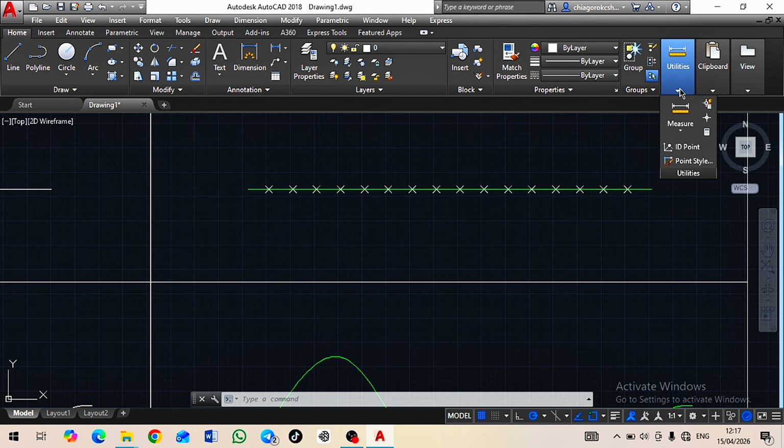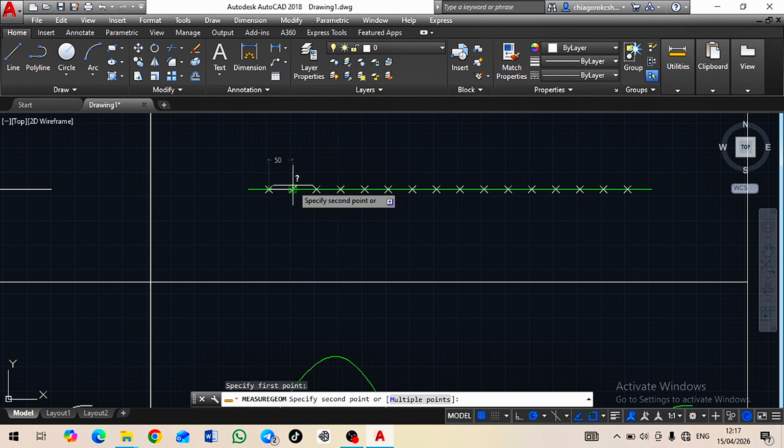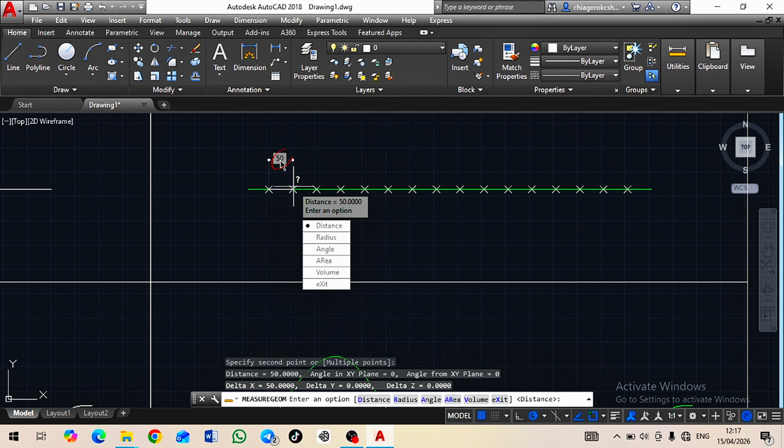So let's check. I will come here. I will pick this measure. I will click here. I will click here. Now, if you look up here, see where my arrow is pointing. This is where my arrow is pointing. The distance here is 50 because that is exactly the size or the number which we use, which is 50. So that is the distance.